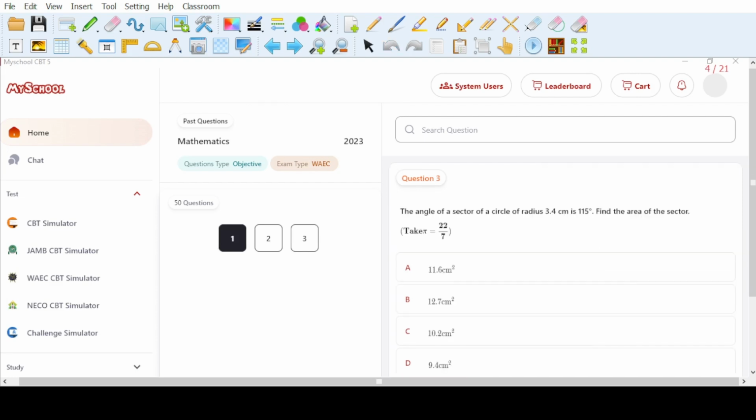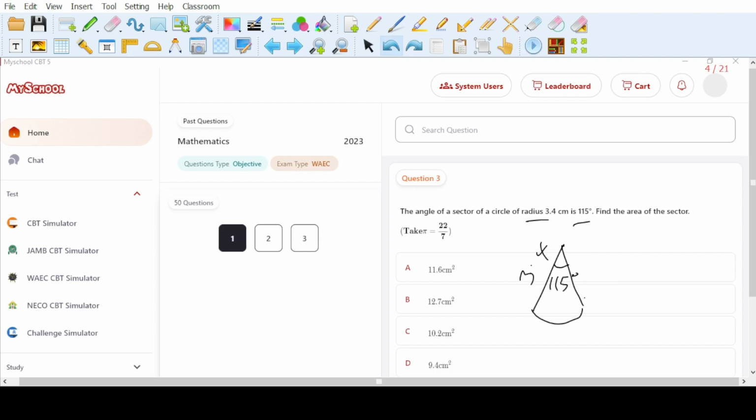Next here we have the angle of a sector of a circle and the radius. So you know a sector, that way this is a sector. This angle is 115 degrees, and then the radius is 3.4. Okay, remember this side is also a radius.